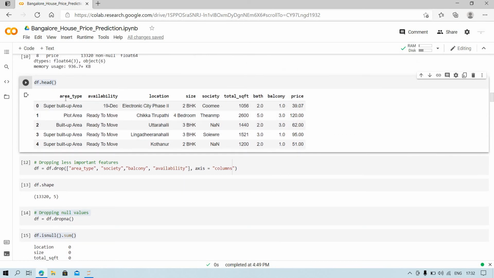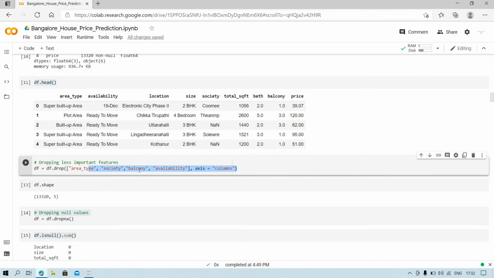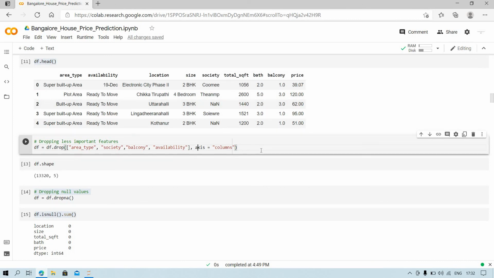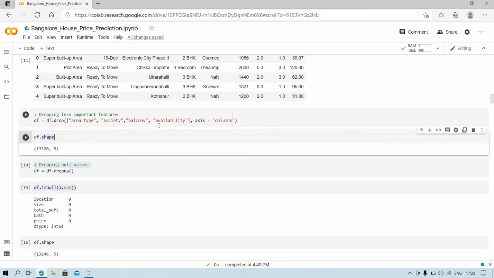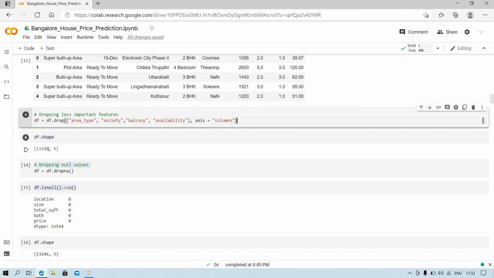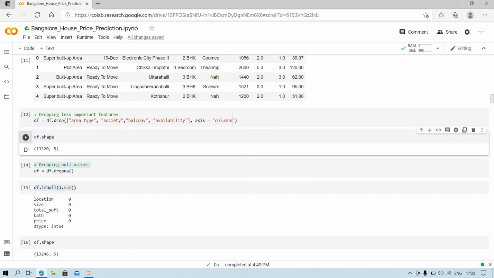So you will see these are the unnecessary columns, that is area underscore type, society, balcony, availability, and here I will pass axis equal to column. Then I will drop these features from the dataset, and initially we have 9 columns in the dataset. After I drop these 4 columns, I will only have 5 columns in the data frame.